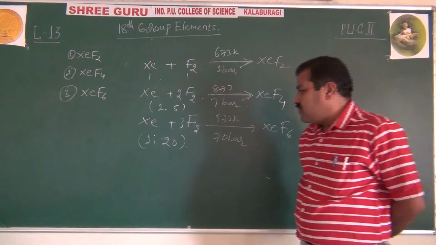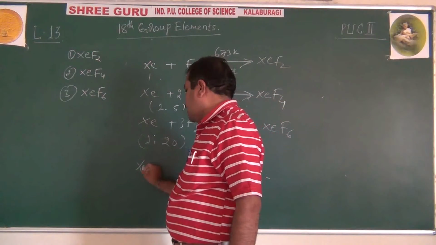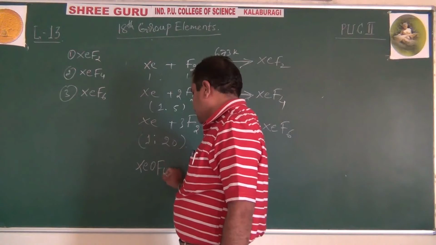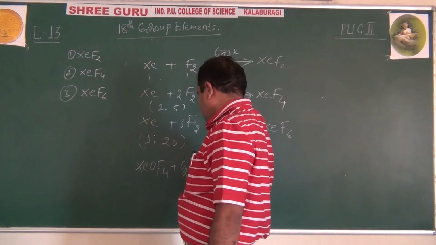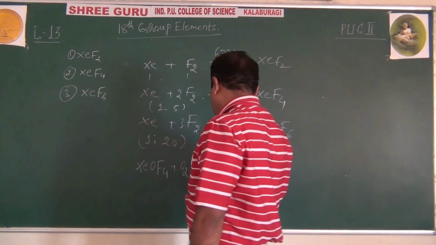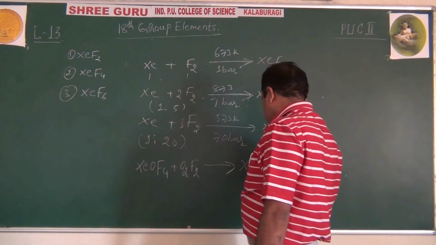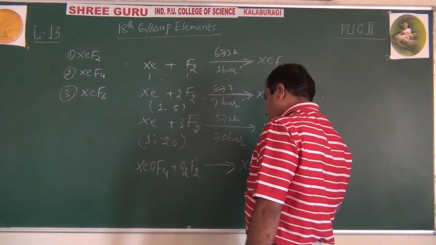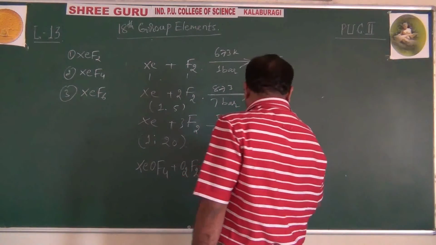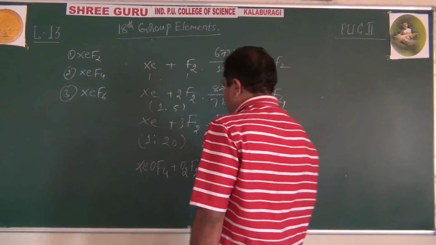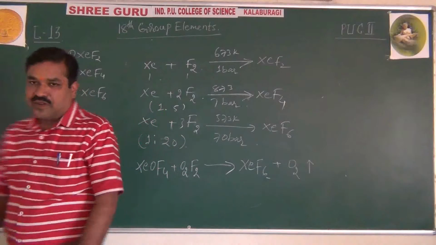Even this xenon hexafluoride is also prepared by XeOF4 plus O2F2, dioxygen difluoride. You get XeF6 plus O2, you will get it. Like this, these are the preparations.